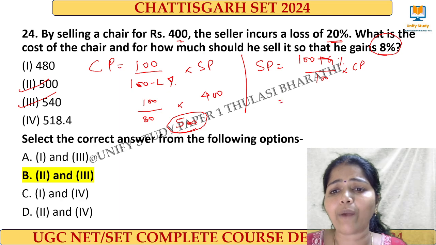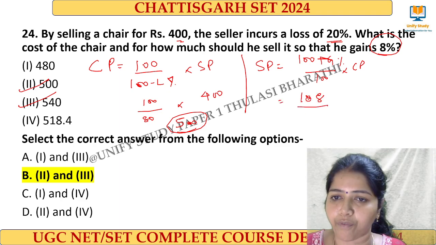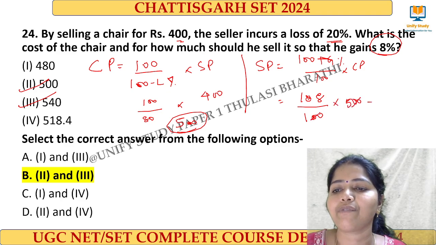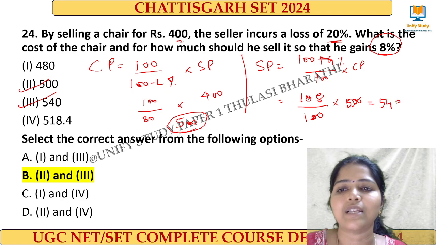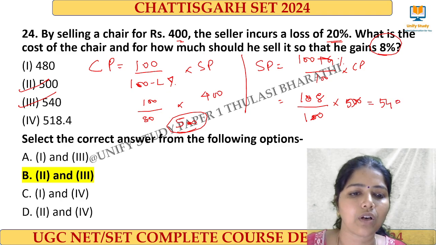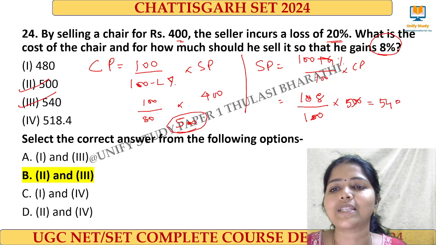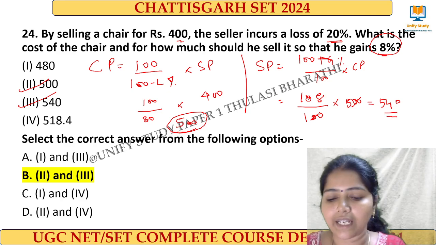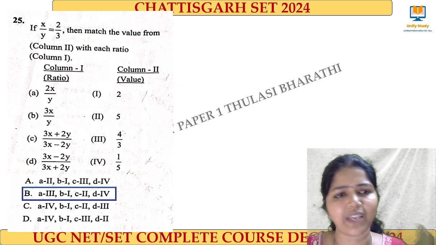Okay, and now I want to convert it here and then I'll be getting 8% profit. So 108 by 100 into CP. CP is 500. So when I calculate, I'll be getting 540 rupees. So what is the cost of the chair? The cost of the chair is 500. How much would you sell it for if we gain 8%? The selling price is 540. Clear? Yes.